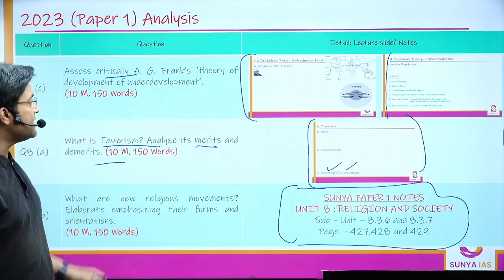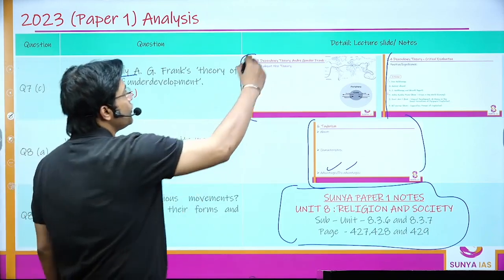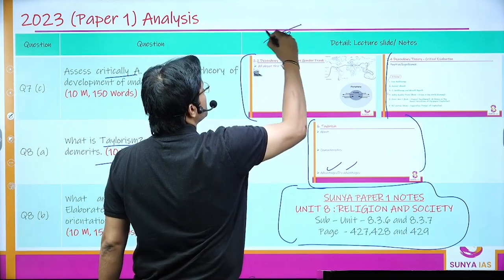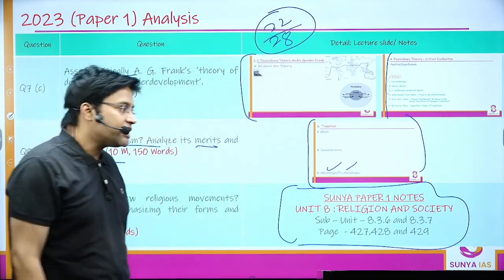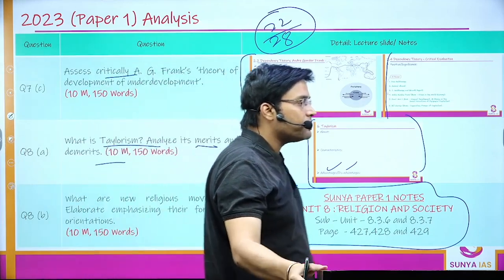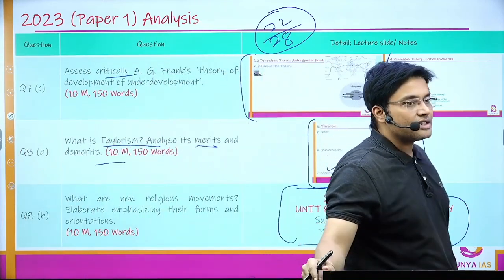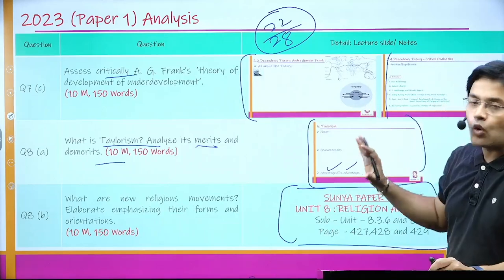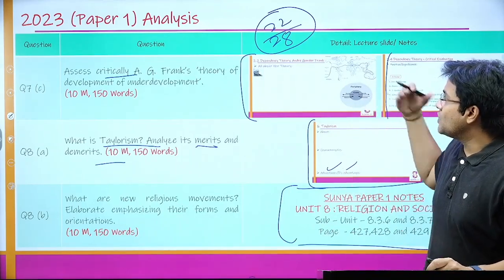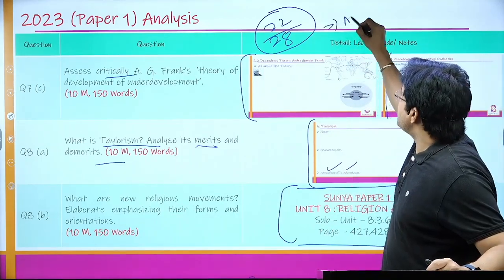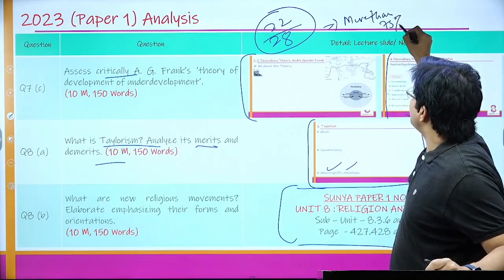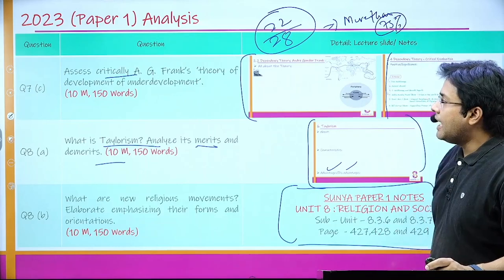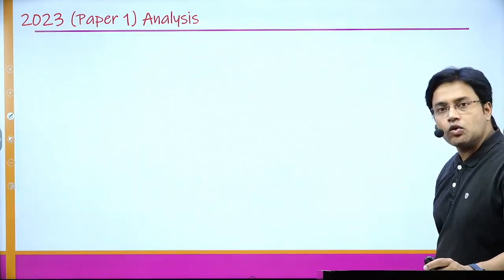So you can see here that out of 28 questions, 22 questions were a direct hit from our lecture notes. The people who have been making running notes of the lecture would find this paper quite easy. It is staggering, more than 75% were direct hits. Okay, and let's look into the other questions.